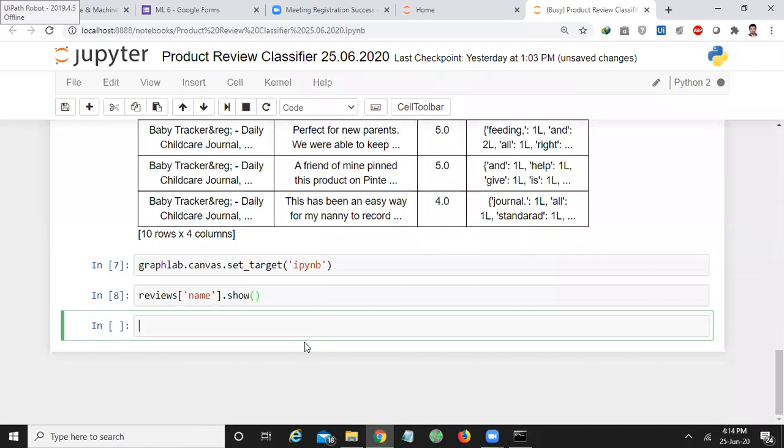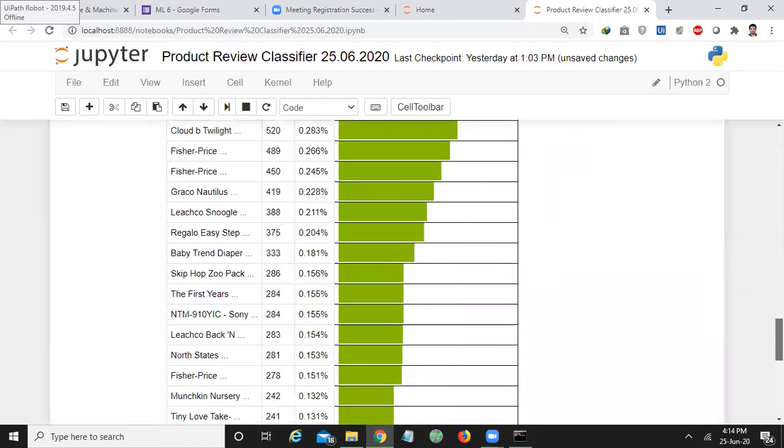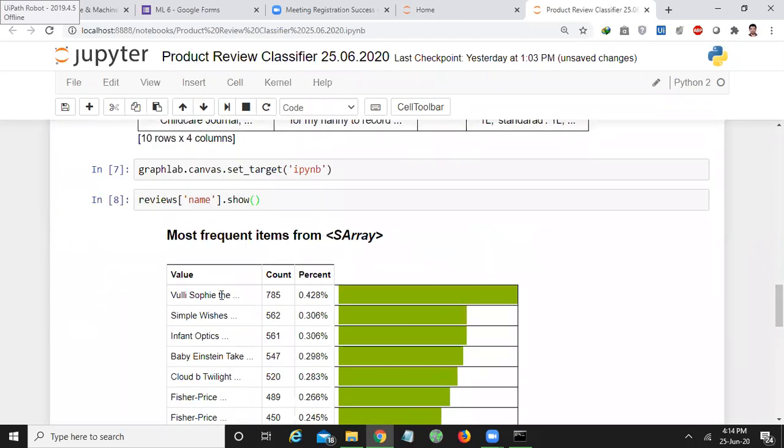I want to study only the product names through my graph, through my visual. So these are the various products I have: Vulli Sophie the giraffe, Simple Wishes, Infant Optics. These are the names of each and every product, and this is the count of that product and how much percentage of its distribution.